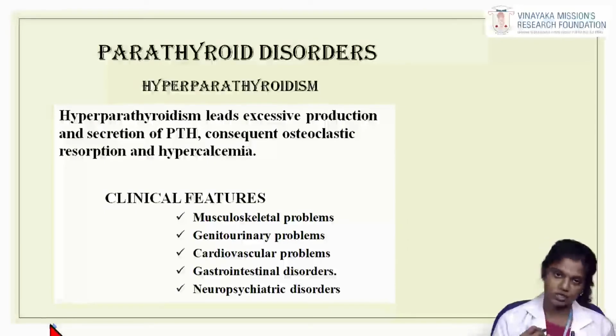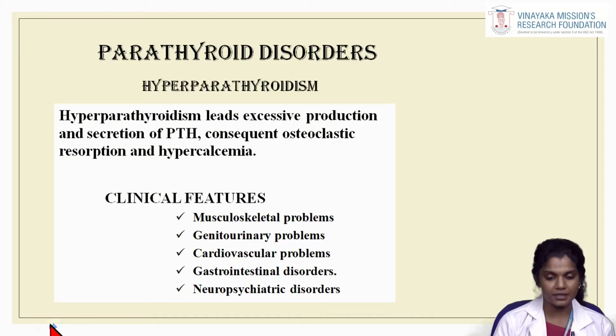So the hypersecretion of parathyroid gland results in hyperparathyroidism. This hyperparathyroidism leads to excessive production and secretion of PTH, which is called the parathyroid hormone, consequent osteoclastic resorption and hypercalcemia. The clinical features of hyperparathyroidism include the patient may exhibit musculoskeletal problems, genitourinary problems, cardiovascular problems, gastrointestinal disorders, and neuropsychiatric disorders. So these are the clinical features of hyperparathyroidism in general.